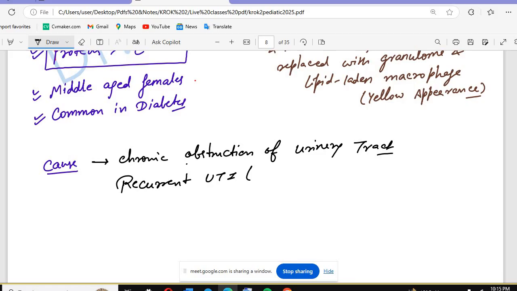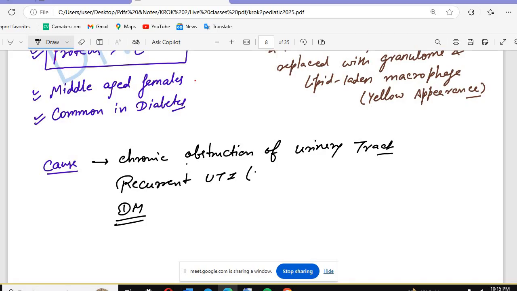Or it can be due to diabetes mellitus, because diabetes mellitus patients are more prone to infections, and they will have symptoms like polyuria. Bacteria love glucose. So when there is glucose in the urine, we will have more infection chances in diabetes mellitus patients.